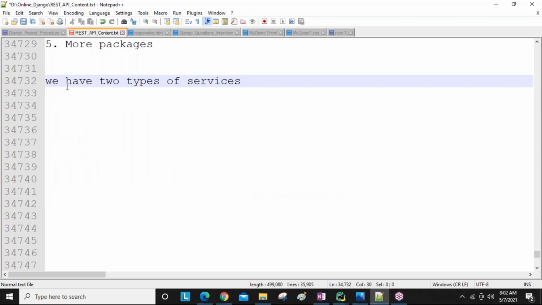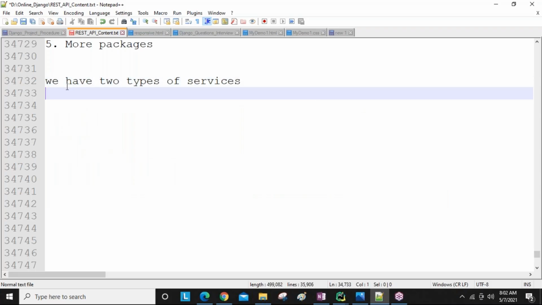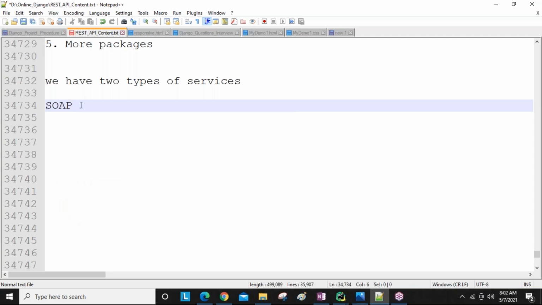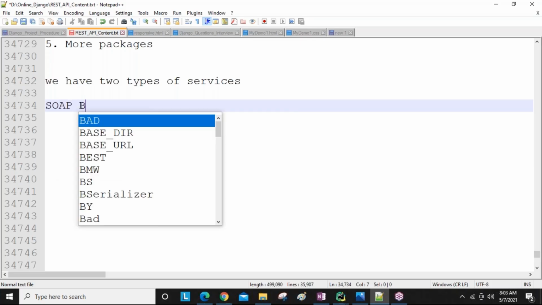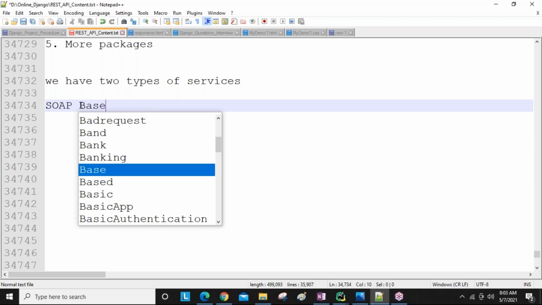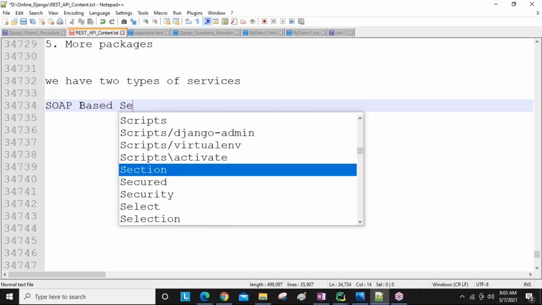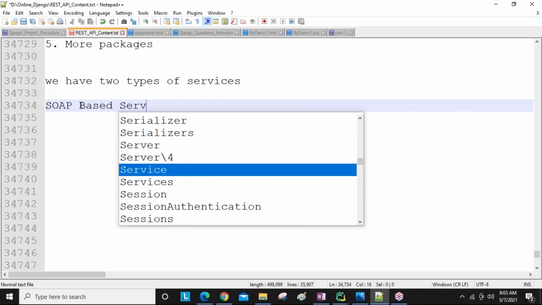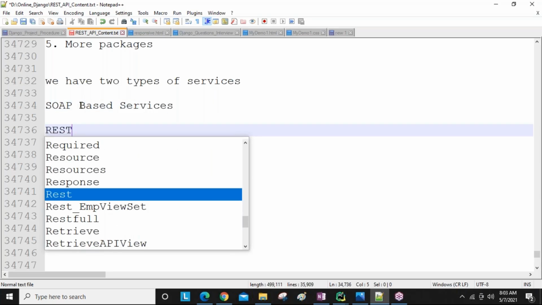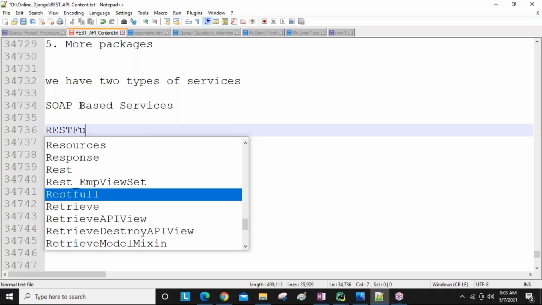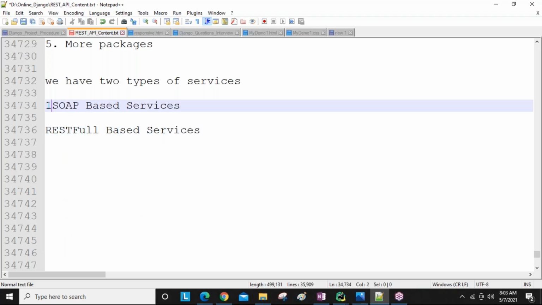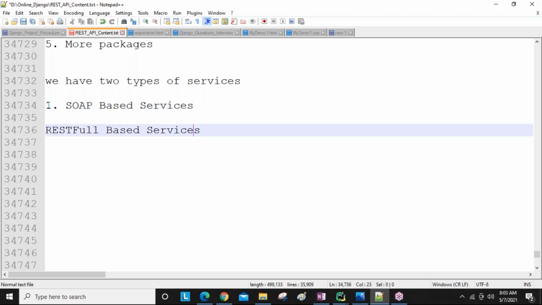So we have two types of services, guys. I'll tell you about these two things more clearly in the next session; I'm just going to give an overview. Generally we have two types of services: SOAP based services, or SOAP based web services, and RESTful based services. One is SOAP based services, another one is RESTful based services, guys.